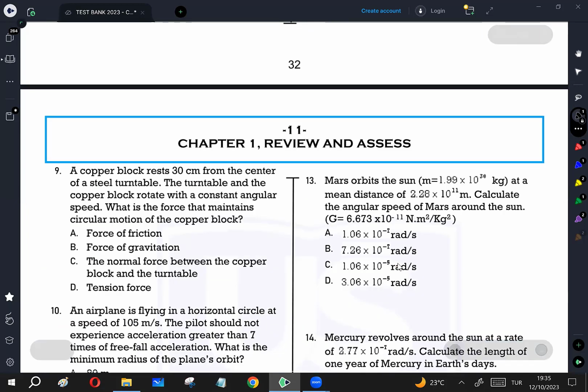Question number 9. A copper block rests 30 centimeters from the center of a steel turntable. The turntable and the copper block rotate with a constant angular speed. What is the force that maintains circular motion of the copper block? Because the copper block is on a horizontal contact surface, which is the turntable, and it's moving on this turntable in a circular path, and because the contact surface is flat, static friction force is the only centripetal force for these types of questions.